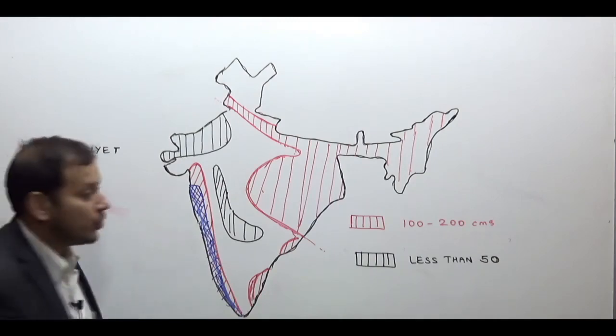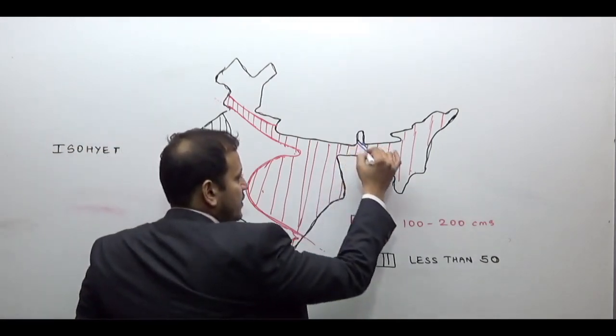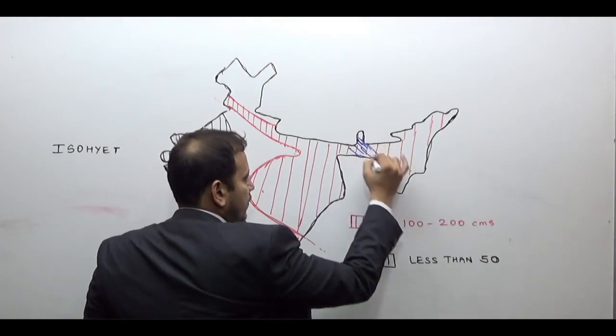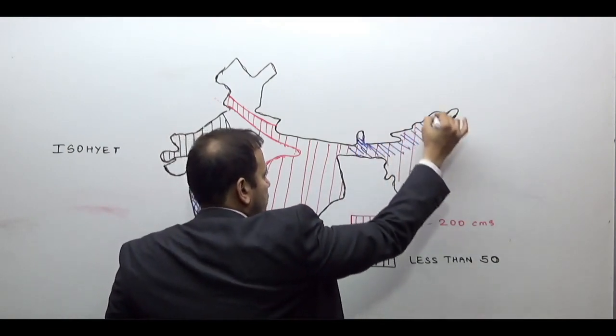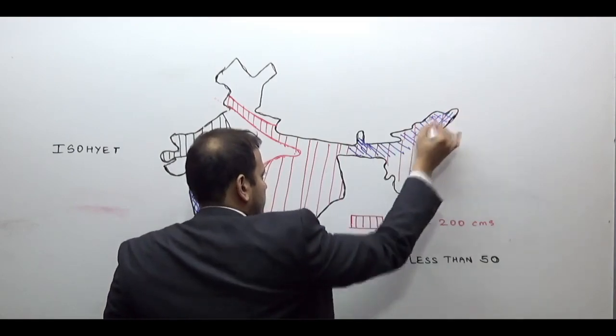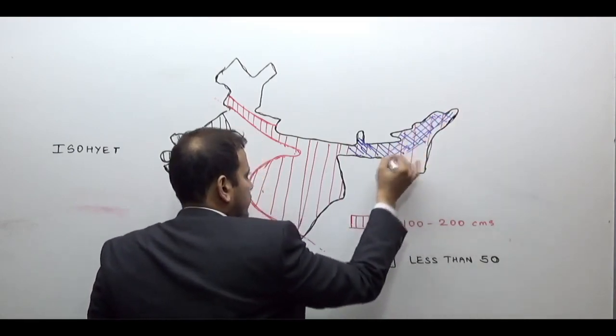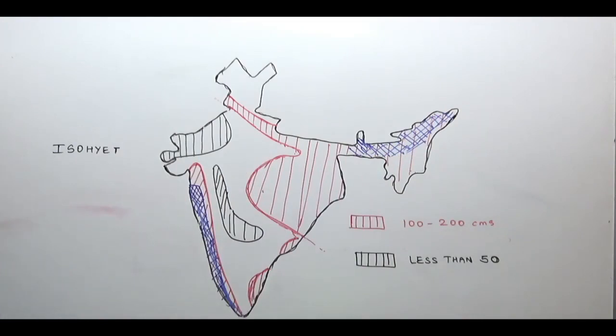On the western side of the Western Ghats, and also along the northeast of India, the Garo Khasi Jaintia Hill region.